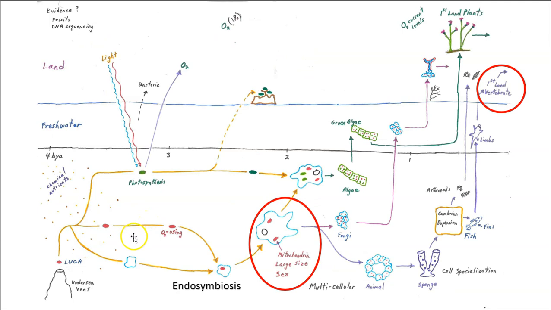Now here we see a more complicated diagram showing the history of life on Earth. Down here, bottom left, we have the origin of life, and then we have a long period of time where bacteria were evolving different characteristics, and then we get this merging of two cells. One cell got inside another cell. This is the endosymbiosis event. It's the origin of mitochondria. Now cells had lots of energy. They could get bigger. They could support larger genomes. And these single-celled organisms were the ancestors to all future complex life on Earth.